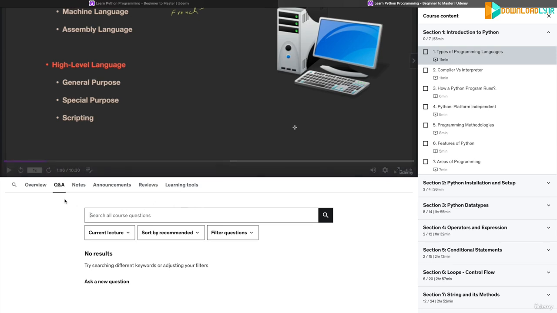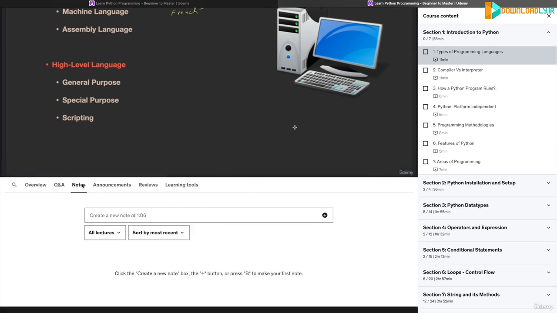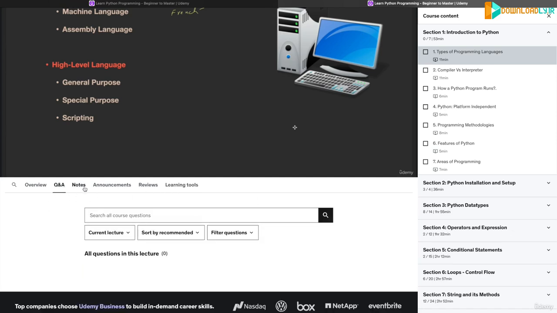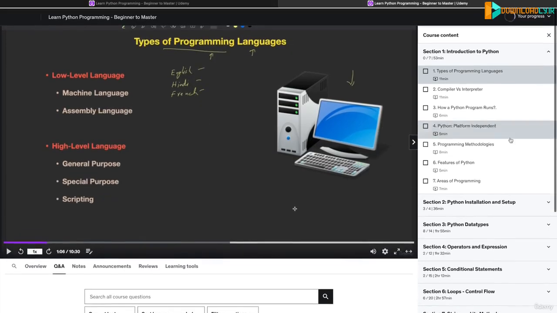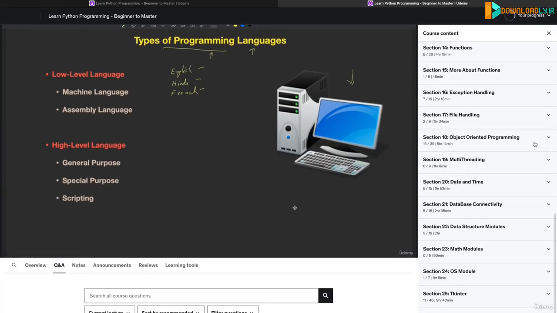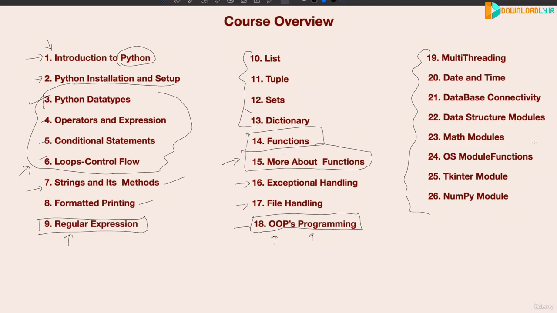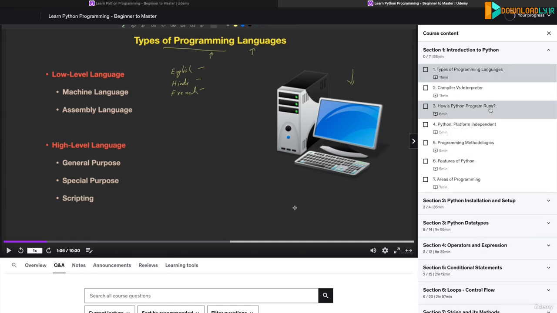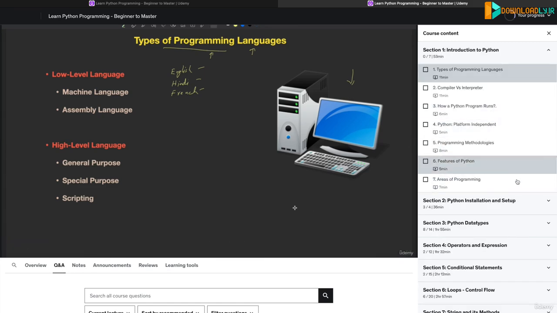And there are other learning tools provided by Udemy. You can explore that. Like you can take notes, and you can also use other learning tools. So just explore these things. For asking questions, use this one. All right. So follow the sections in the same order as given. I have given you a little bit of overview of the course and also explained how to navigate through this course. In the navigation part, the most important thing was how to interact with the instructor. If you have any questions, you can ask them below the same video itself. So that's it. Now go ahead and continue with the next lecture and learn about some terminologies, then start learning Python.